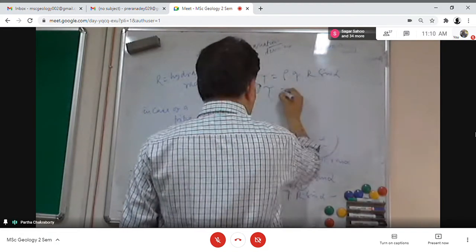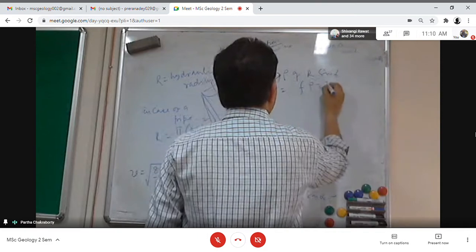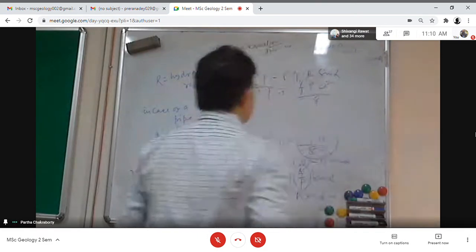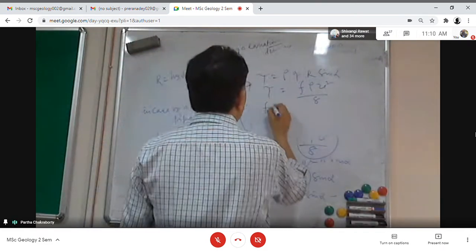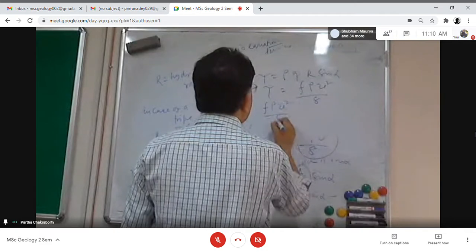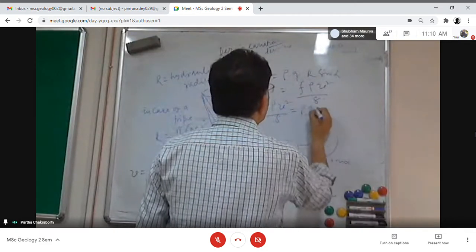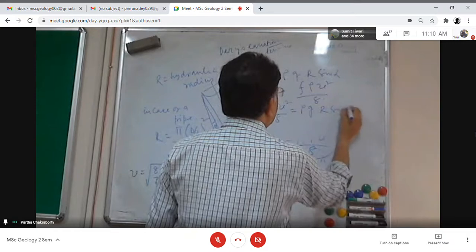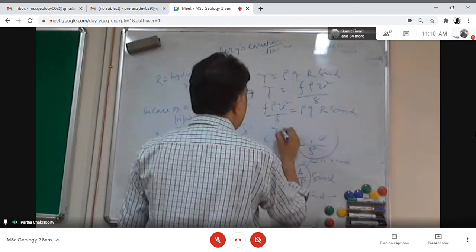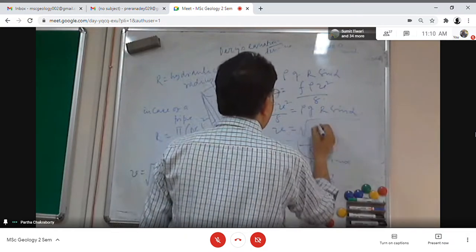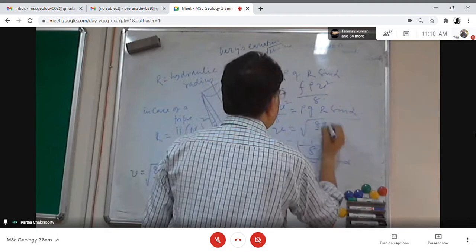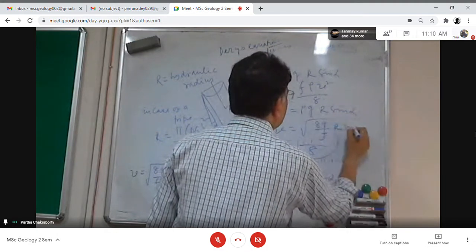Okay, so if f rho v square by 8 equals rho g R sin alpha, in that case v will be root over of 8g by f, R sin alpha.